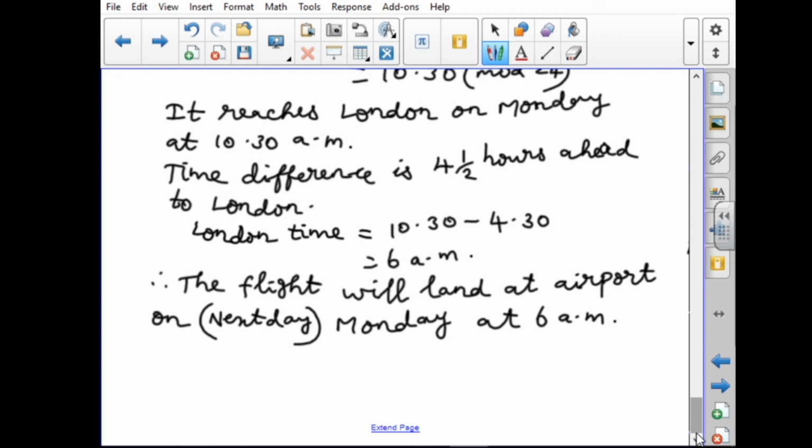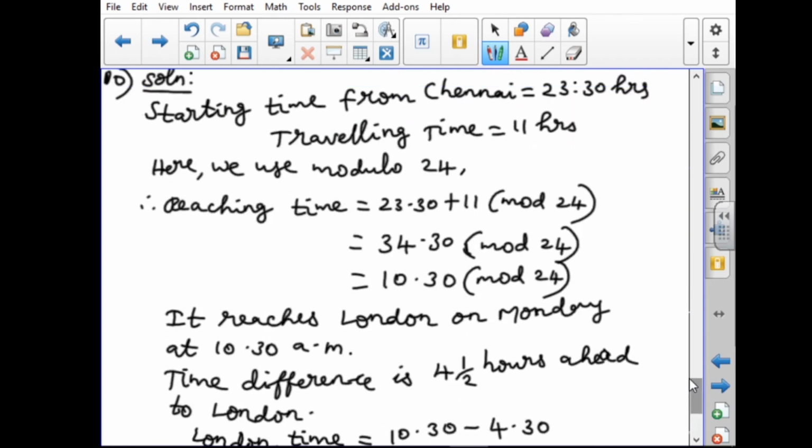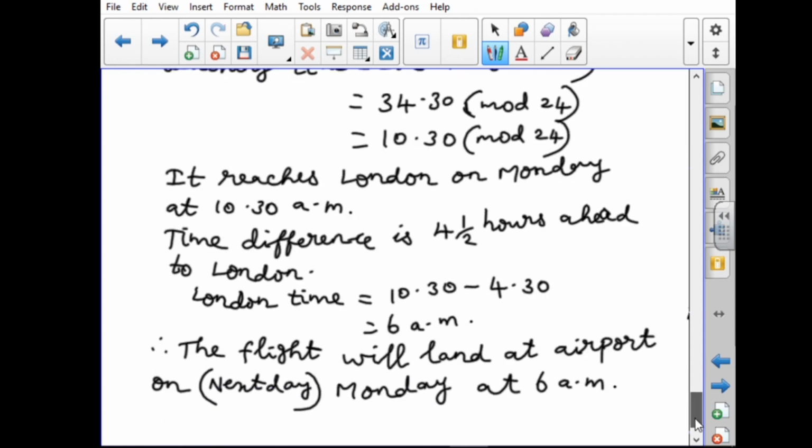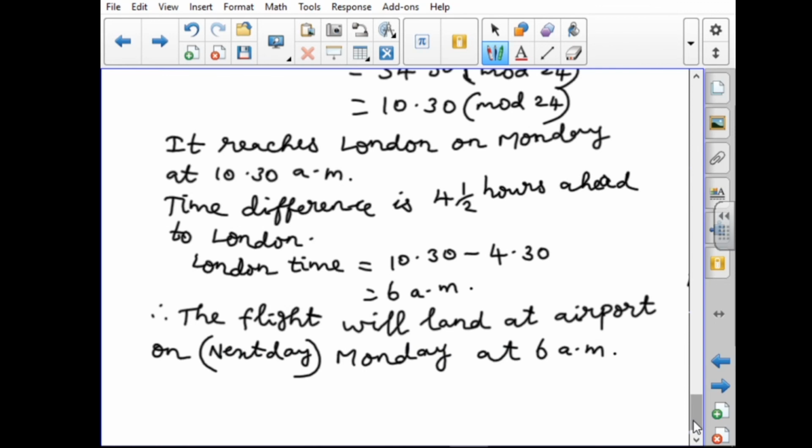The problem is very simple only. They have given the time in 24 hours clock time. The traveling time is 11, so we add, we get 34:30 hours. We divide and get the remainder 10:30. 10:30 is our Chennai time only. They have given 4.5 hours difference between the Chennai time and the London time. So we subtract and get the time 6. 6 means next day, Monday. So the flight will land at the airport on next day Monday at 6 a.m. That's all.